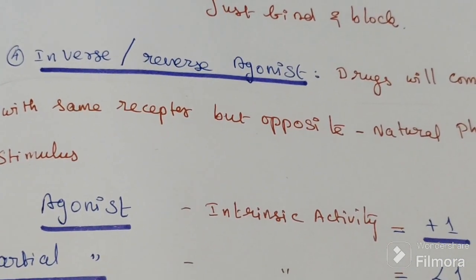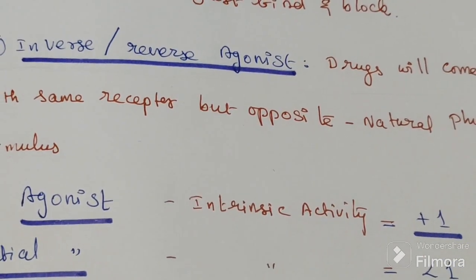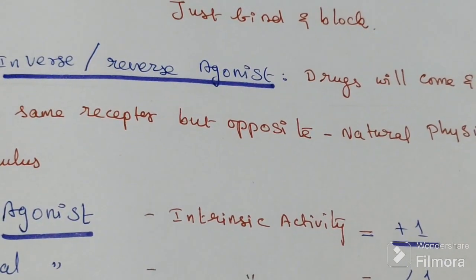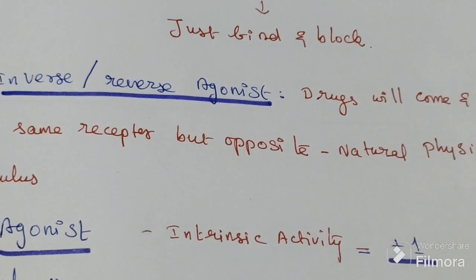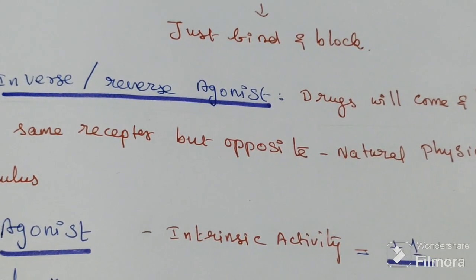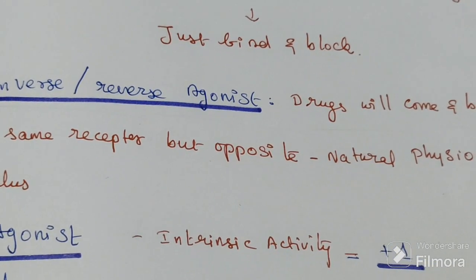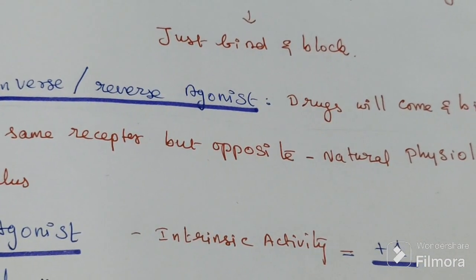The last one is called the inverse or reverse agonist. The drug will also come and bind with the same receptor, but it will do the opposite of the natural physiological stimulus. Suppose acetylcholine binds here and increases secretion; this drug will come and bind and decrease that secretion.